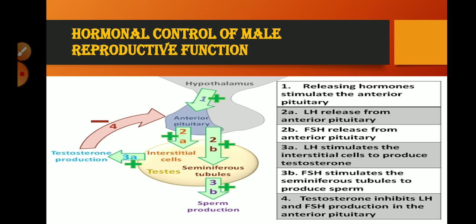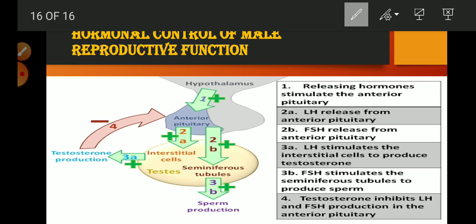Hormones play a very important role in controlling male reproductive function, because all the function of reproduction depends on this hormonal control. A very important hormone is testosterone, we know, but the trigger is from the hypothalamus. The hypothalamus first releases its hormone.